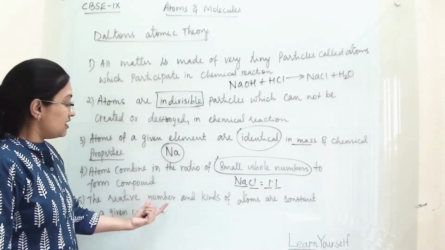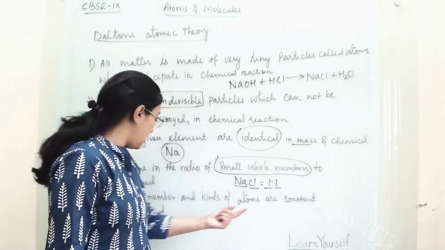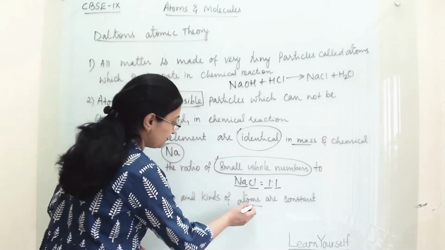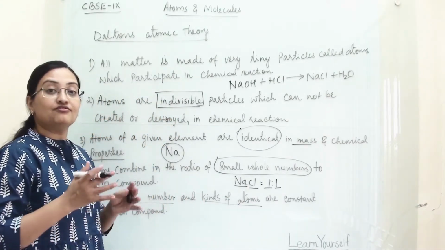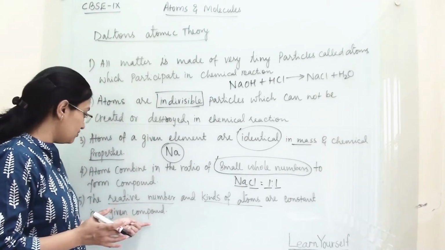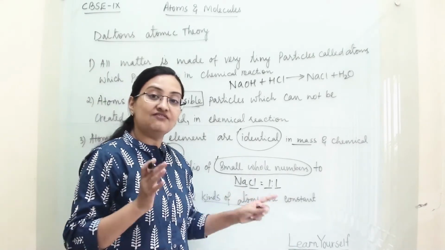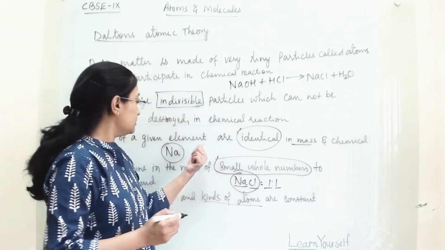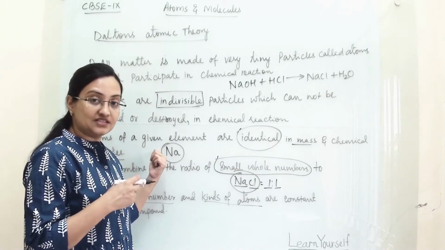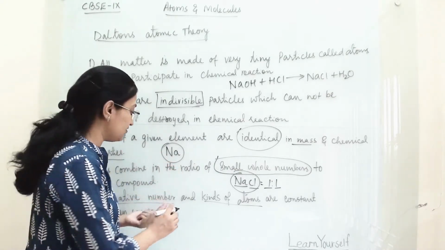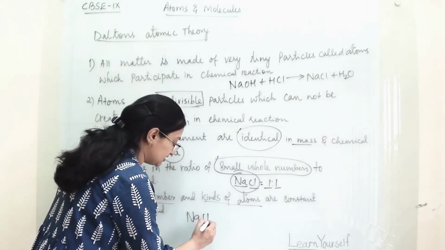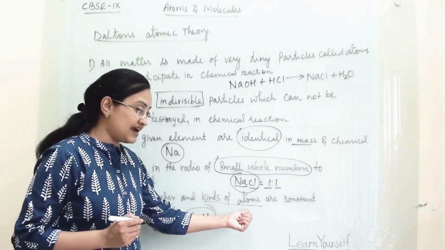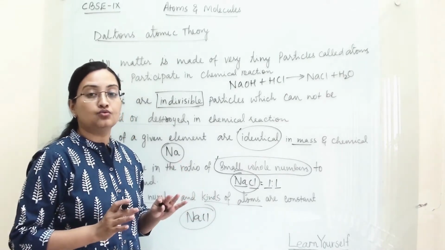The relative number and kinds of atoms are constant in a compound. That means what kinds of atoms are combined in a compound are constant. They will remain constant if we are talking about the compound. Earlier we spoke about an element, which will remain the same. The same thing we are discussing here for the molecule. For NaCl, the ratio and kinds of atoms will remain constant throughout the earth.